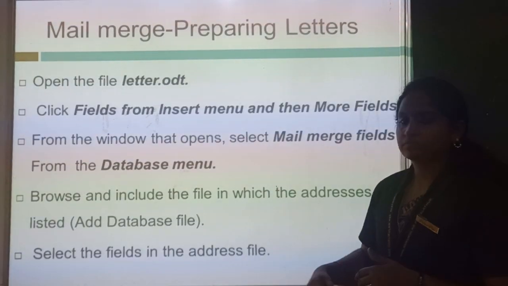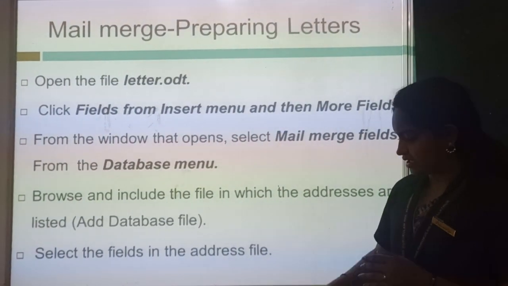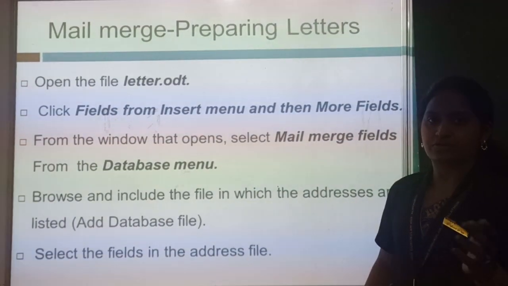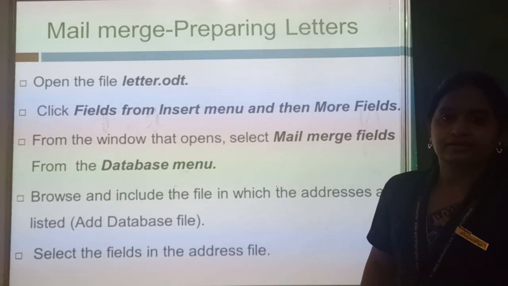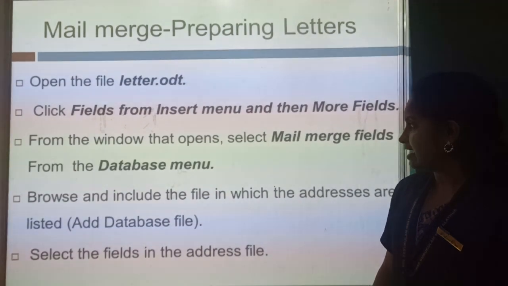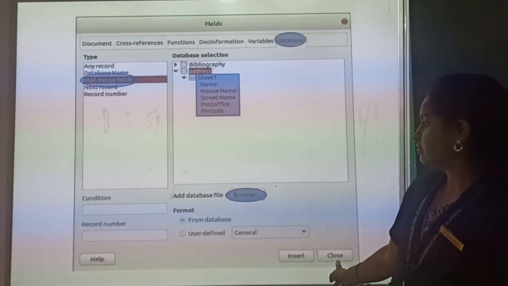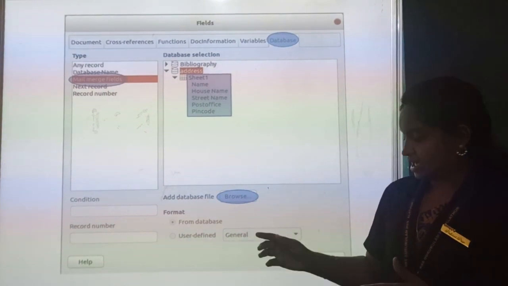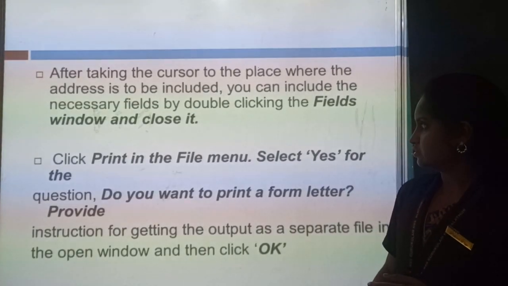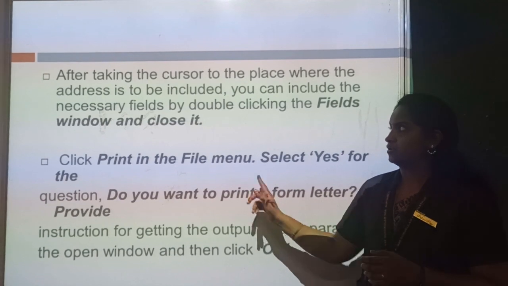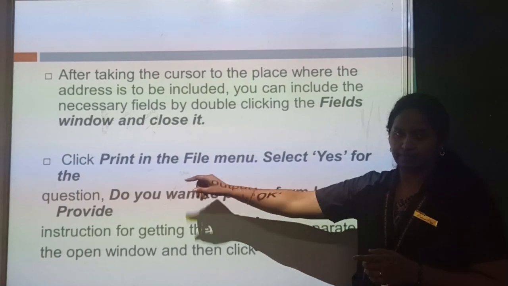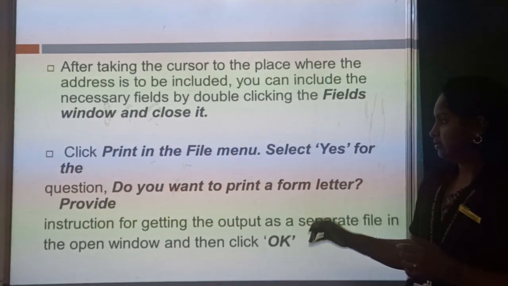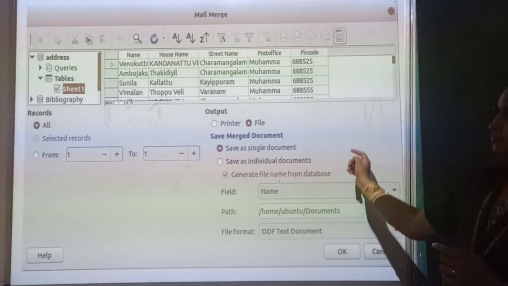And finally, after dragging, I will show you in the practical video, then only you will be getting the idea. Okay, so after dragging, just close the window and arrange the content, and next after arranging, just go to the file menu. In that you will get an option as print. Just click on print, you will get a window like this.